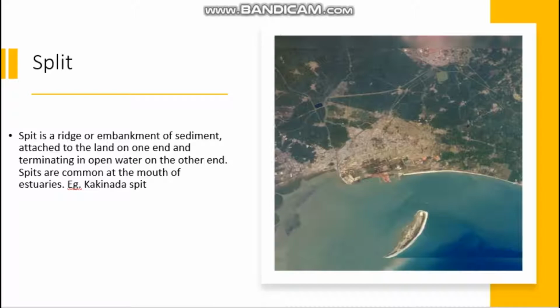Estuaries means the place where river water and sea water join. For example, Kakinada spit, which you can see in Andhra Pradesh.